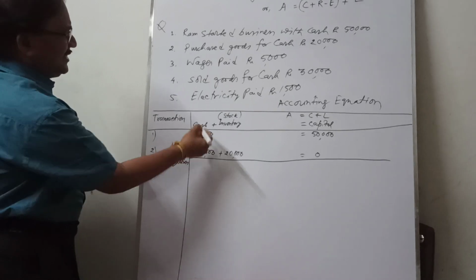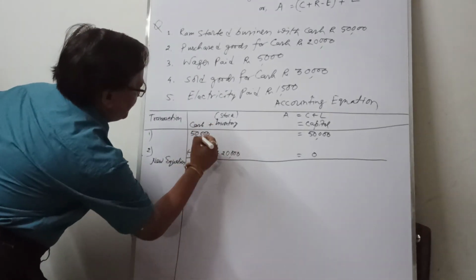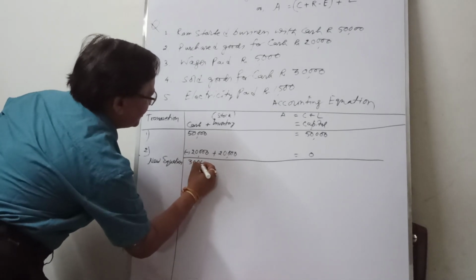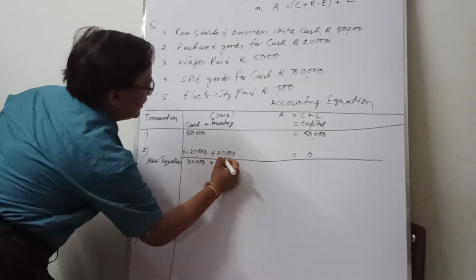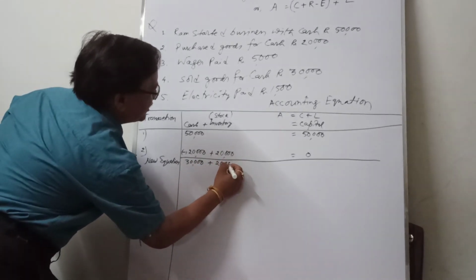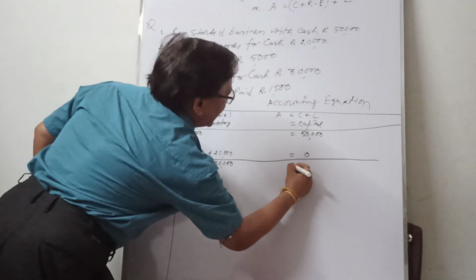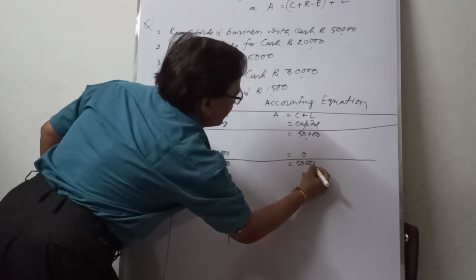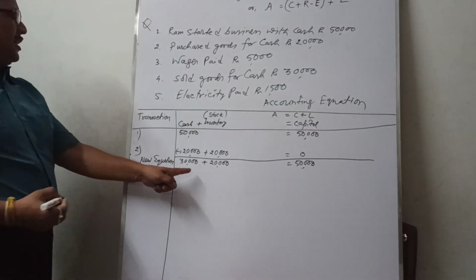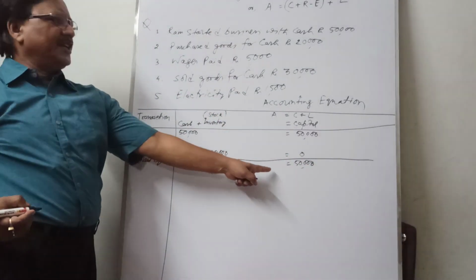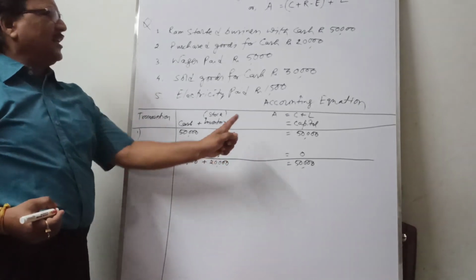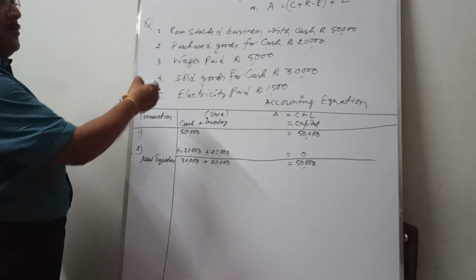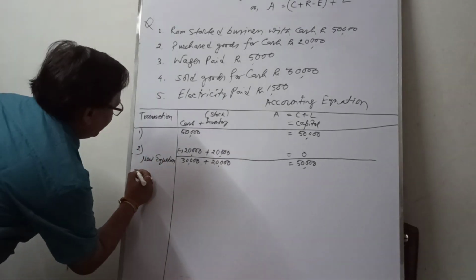Left hand side cash 50,000 minus 20,000, that means 30,000 plus 20,000, and right hand side 50,000 plus 0, that means again 50,000. Then you check 30,000 plus 20,000 equal to 50,000. Left hand side equal to right hand side. Always prove in all cases.